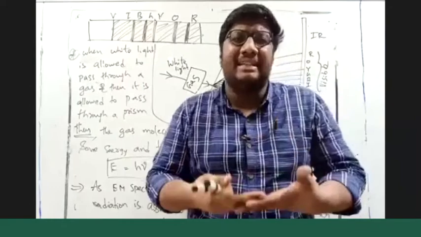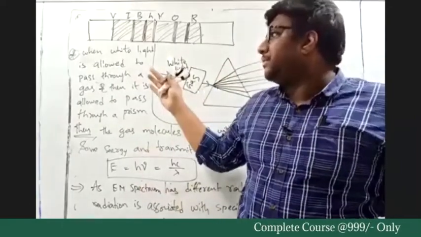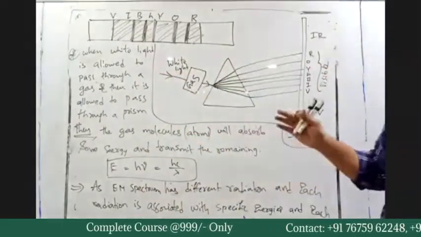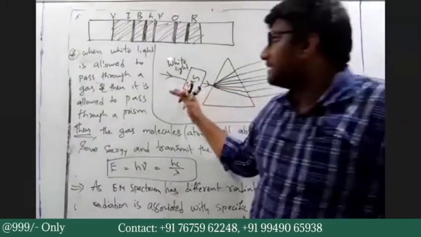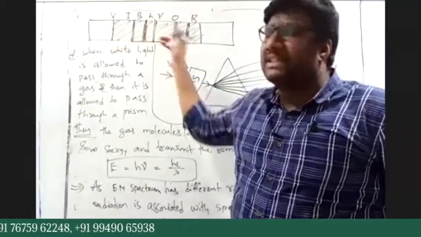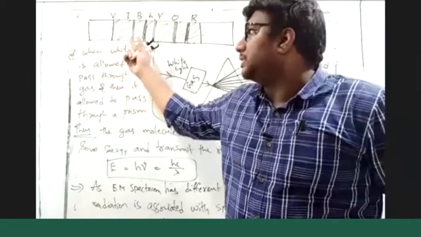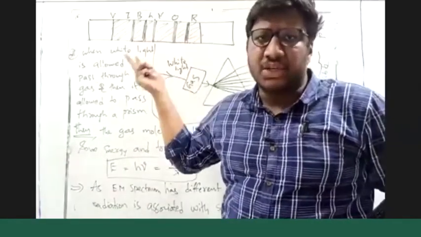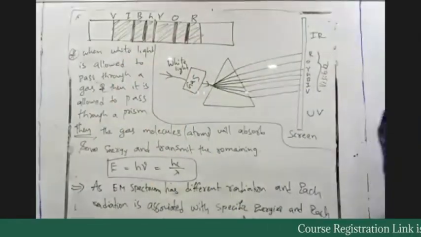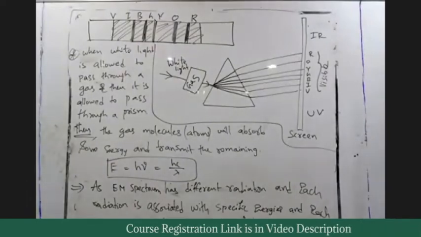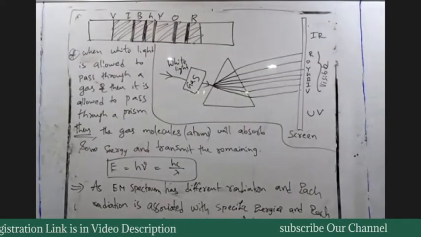If I choose a gas which will not absorb the visible radiation, then there won't be any bands. So that is completely dependent on the gas you are taking.